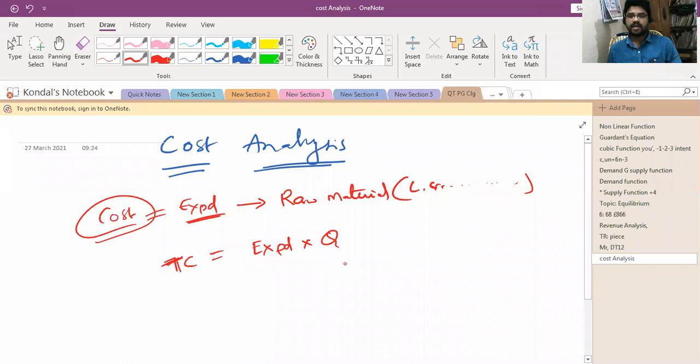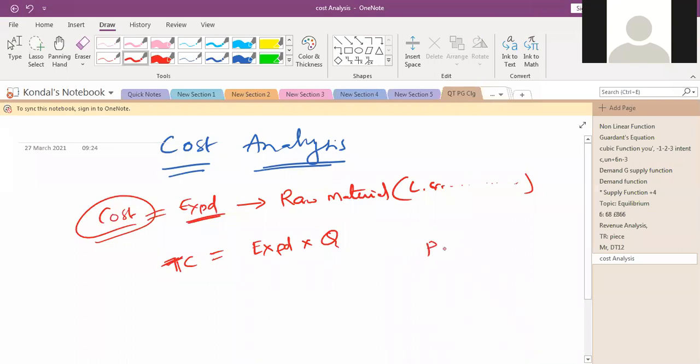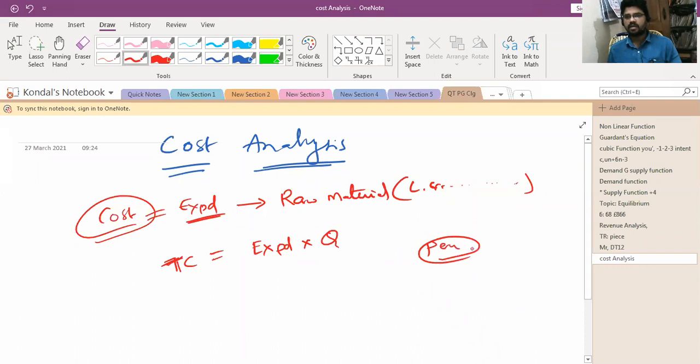If you take any industry, which industry are you comfortable with? Pen industry. Okay, pen industry. For example, if you take any pen, for example Reynolds. In order to produce the Reynolds pens, okay, Reynolds pens.